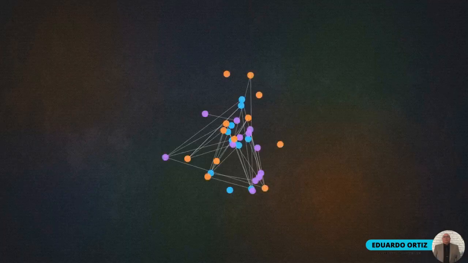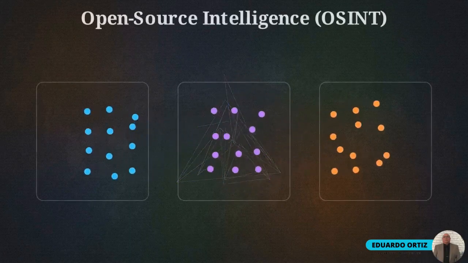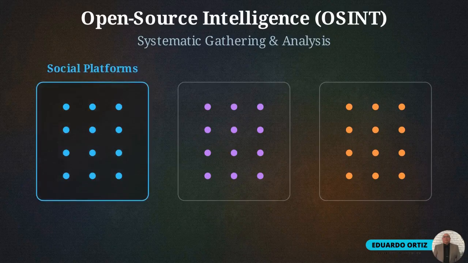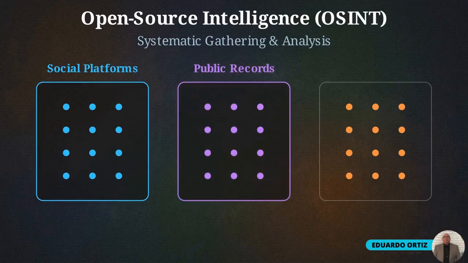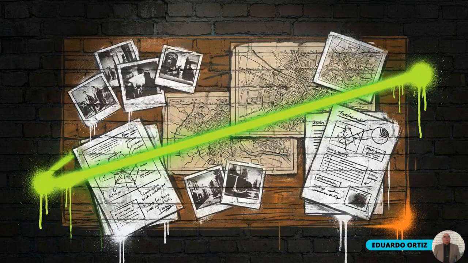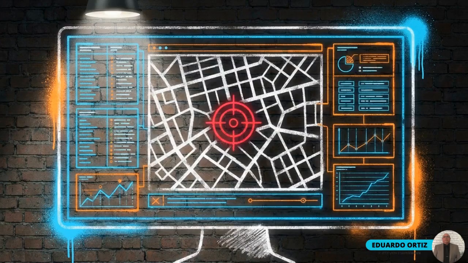The framework organizing this chaos is open source intelligence, or OSINT, the systematic gathering and analysis of public data. While social media is a primary target, the discipline incorporates public government reports, corporate databases, and gray literature like unpublished papers. The value of OSINT is found in the transition from raw access to structured analysis. By filtering out the irrelevant static, analysts uncover the intelligence required to track real-world threats.